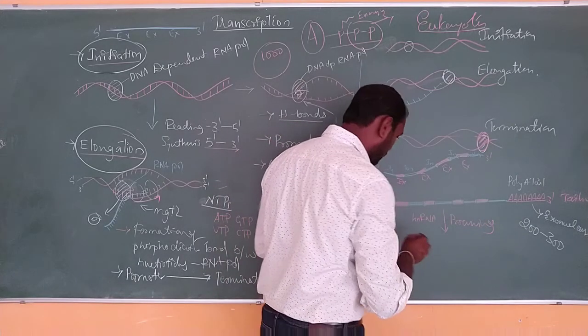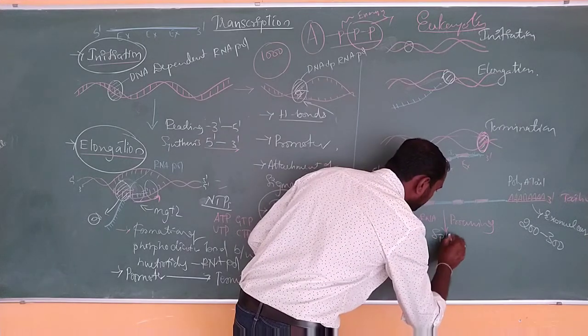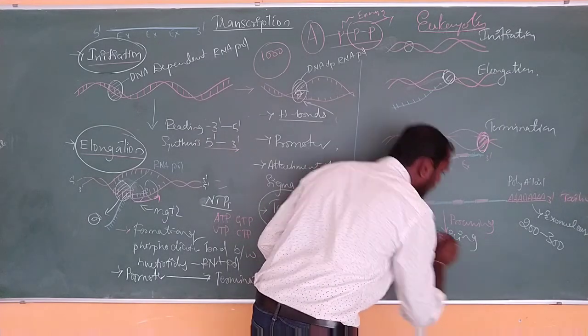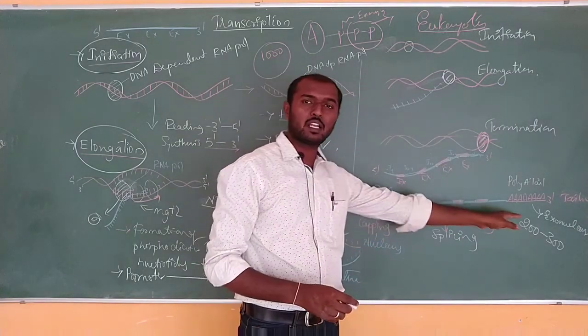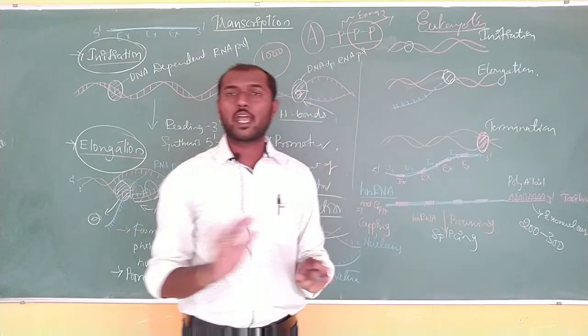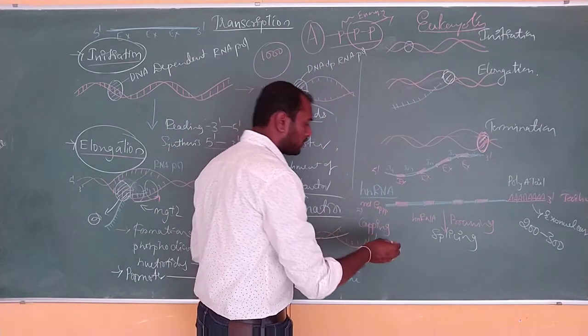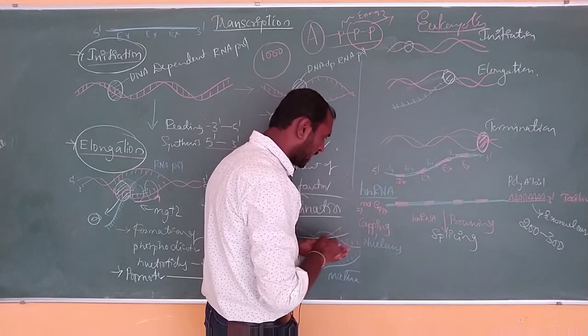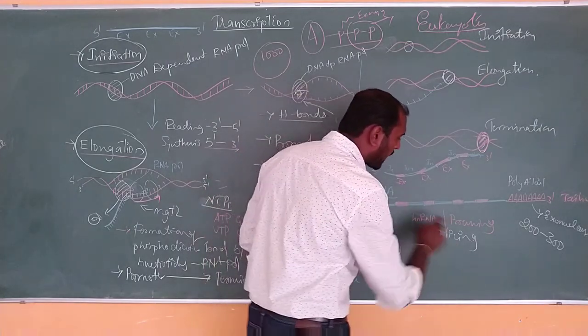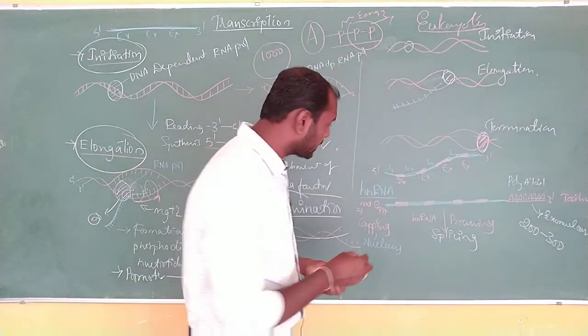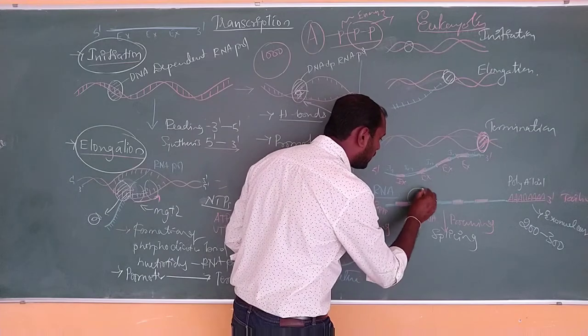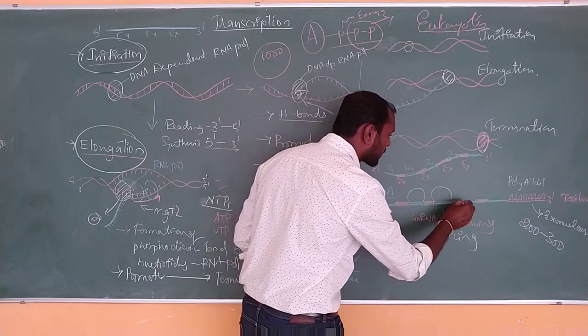There is one process called splicing. This hnRNA is not active. We already studied that it is not active. It is going to be modified by the help of the process called splicing.